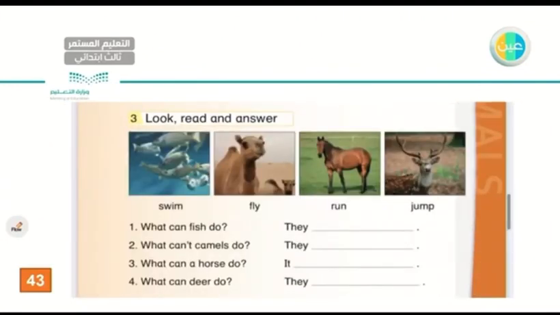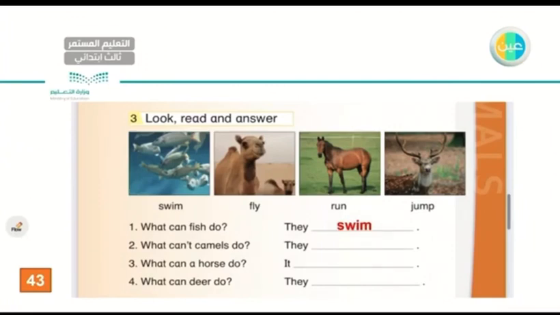For the lower part here, I have number 3, look, read, and answer. Here I have 4 pictures with 4 verbs. As you can see, I can see fish, camels, a horse, deer. And below the pictures, I can see 4 verbs: swim, fly, run, and jump, right? So let's go ahead and answer question number 1. What can fish do, my dear student? What do you think? They can swim. Very good.